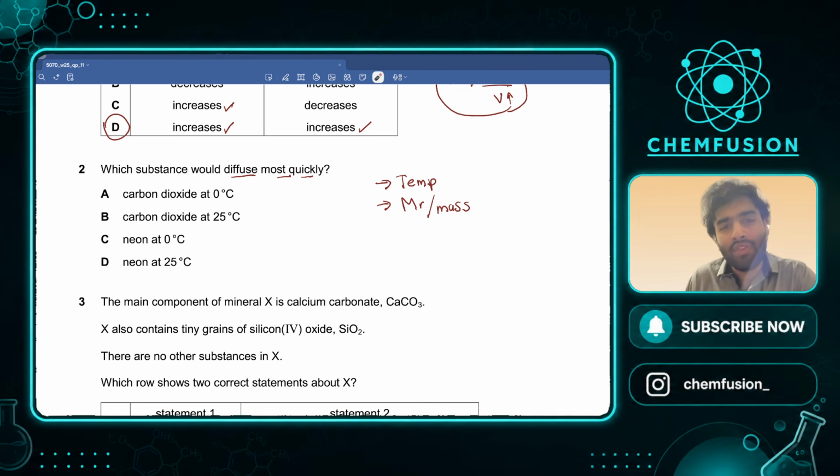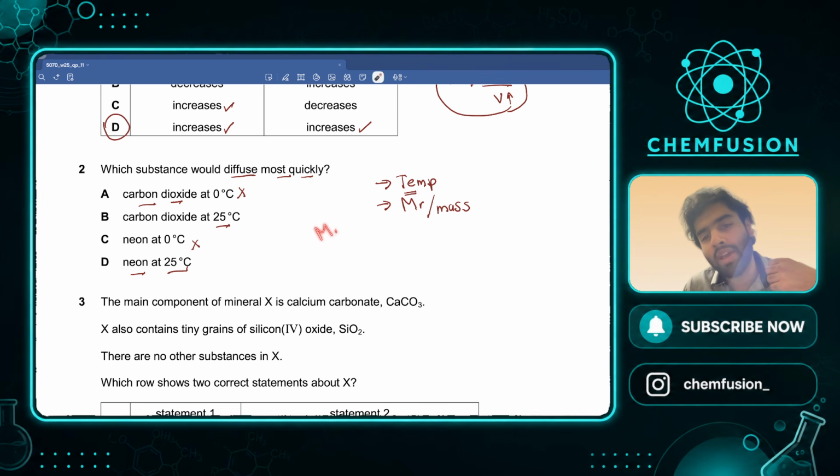So firstly, let's establish the temperature. The higher temperature will diffuse more quickly. Which of these have higher temperature? 0 or 25? 25 is the higher one. So let's eliminate the options that say 0 degrees Celsius. Now let's compare carbon dioxide and neon. How do we know which is heavier, which is lighter?